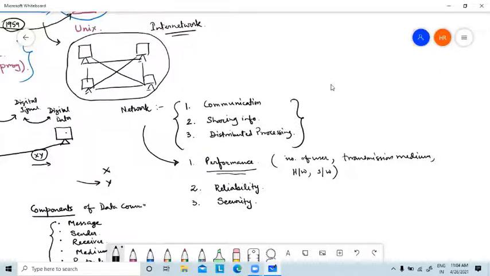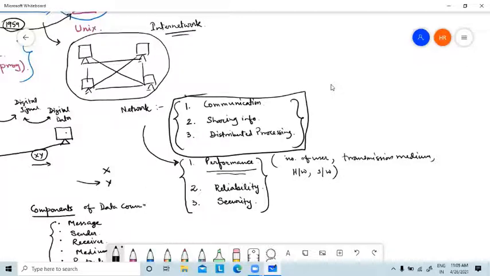When you are sending your data, it must be secure. So these are the things which decide how your network is performing. These are the requirements of a network. Why do we need a network? To communicate, to share information, to perform distributed processing.